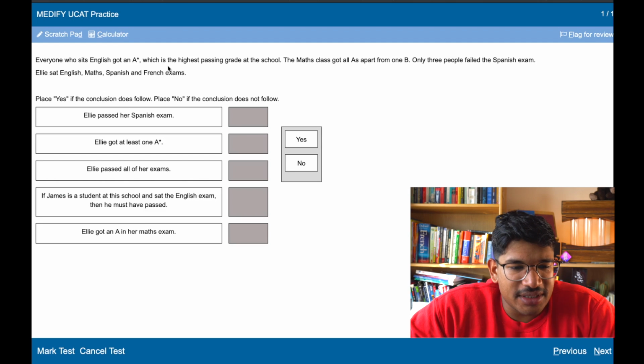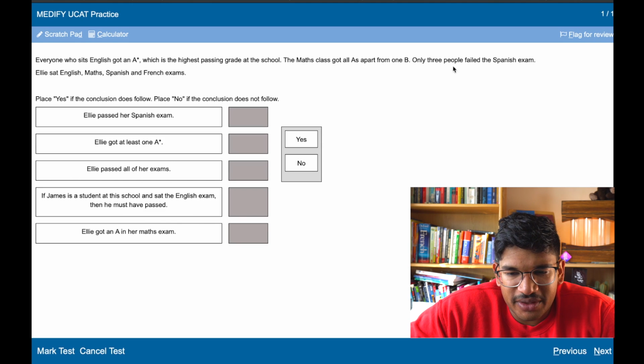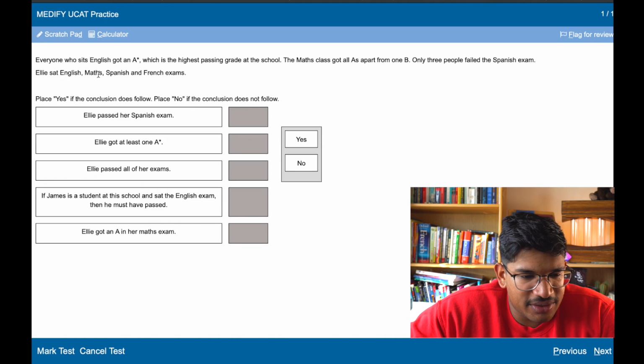Everyone who sits English got an A star, which is the highest passing grade at the school. The maths class got all A's apart from 1 B. Only 3 people failed the Spanish exam. Ellie sat English, maths, Spanish and French exams. Okay, so Ellie passed her Spanish exam. We don't know that because it doesn't say. She just sat those exams.